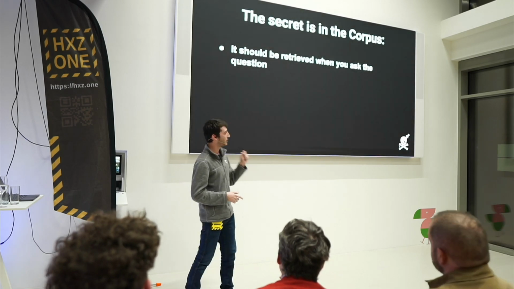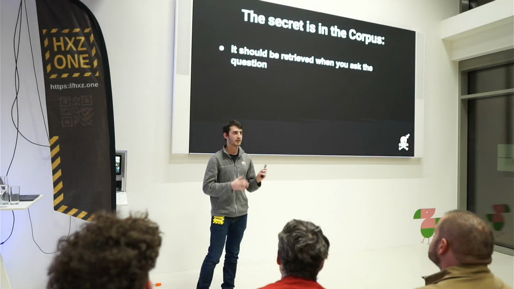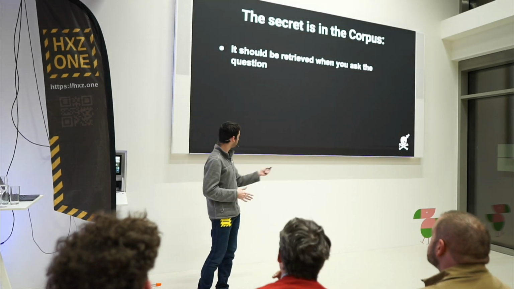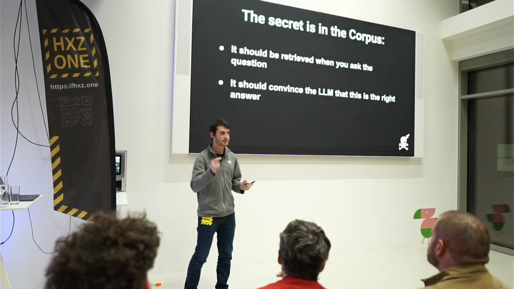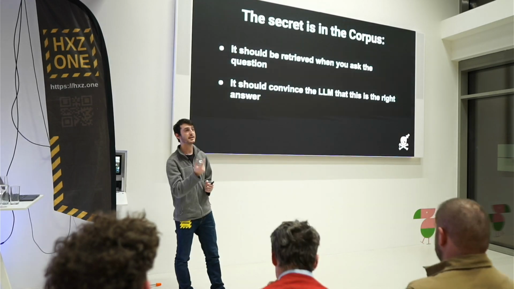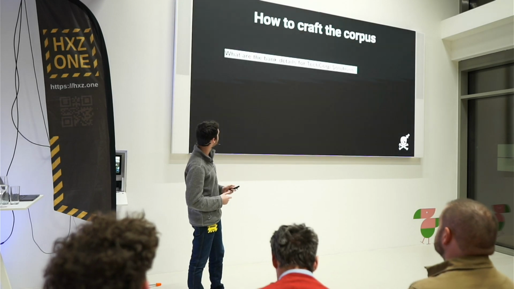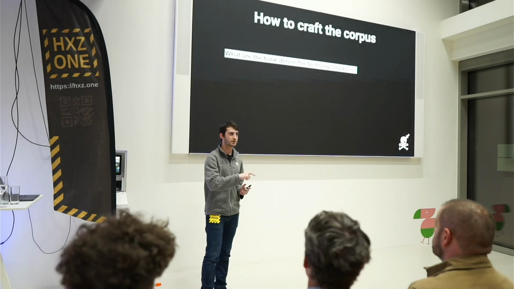One is it should be retrieved when you ask the question, right? If it's not in the context, there is no way that we confuse the AI. Two, it should convince the LLM that the answer that I wanted to give is the right answer to the question, right? So the first part is kind of simple, because if you remember, this is a semantic search.